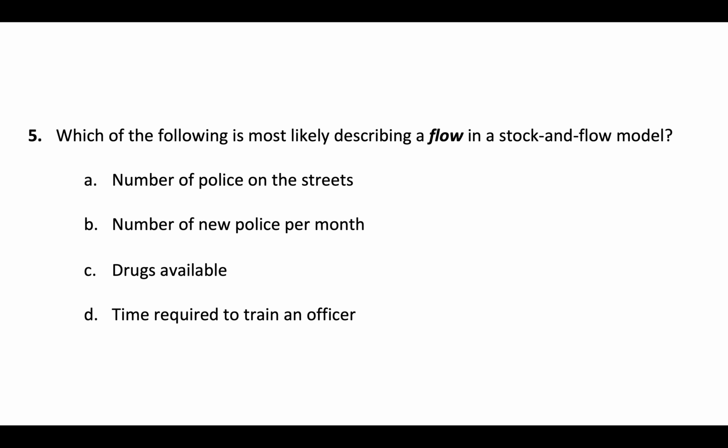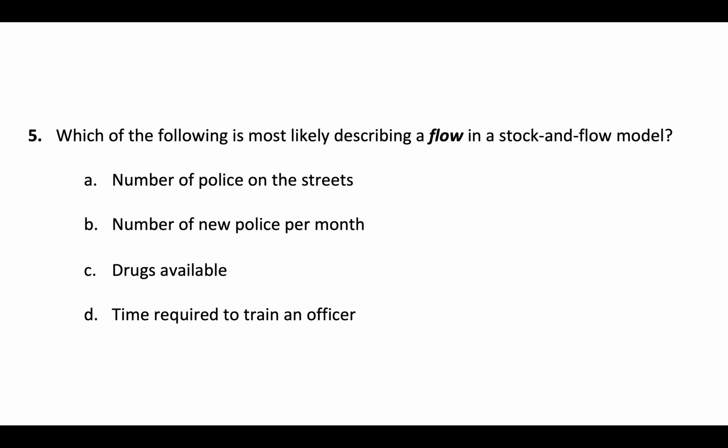All right, question 5. Which of the following is most likely describing a flow in the stock and flow model? All right, so the key here is we see flow. Now we know that flows are rates. And so we don't know what stock this flow is connected to, so we have to make some guesses when we look at these answers here. But we know that we're looking for a rate. And so a rate is typically going to be per unit time. It's going to be like apples per second or people per year.